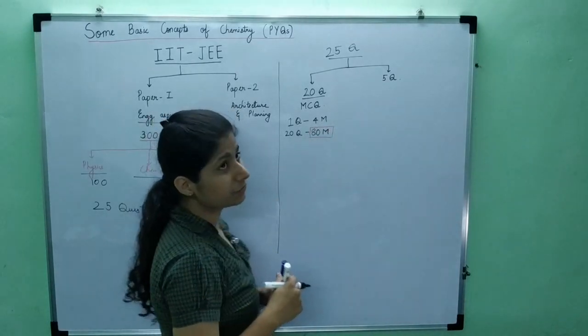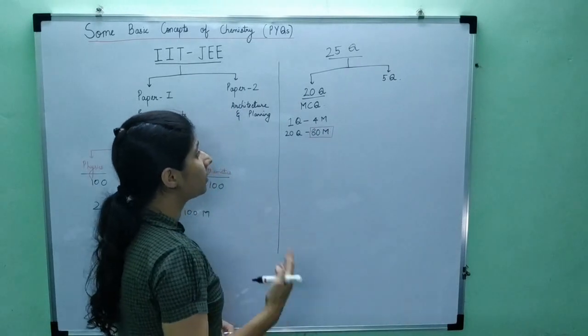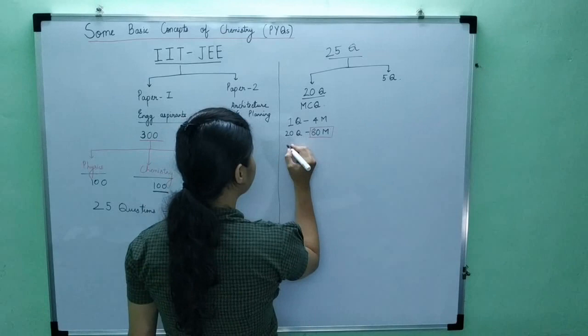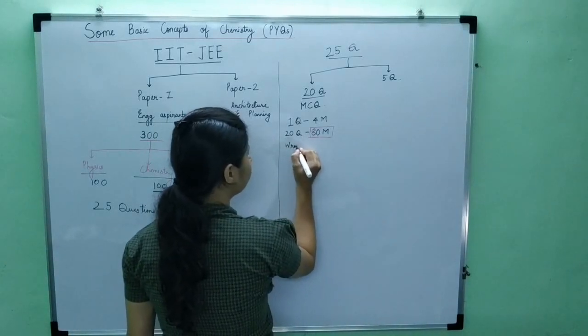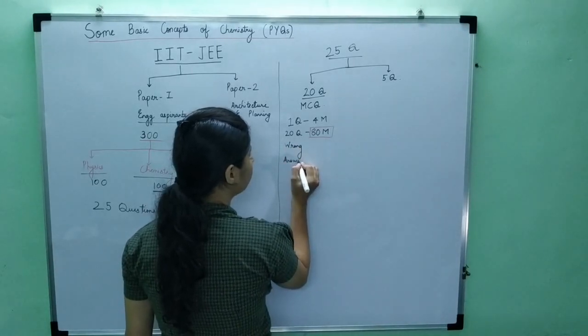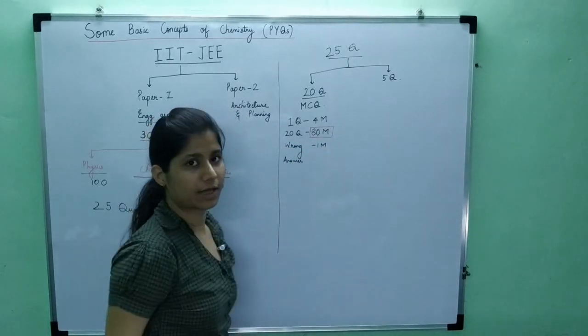Now, in case you attempt some question and the answer turns out to be wrong, then any wrong answer will fetch you -1 mark. So there is a negative marking as well.